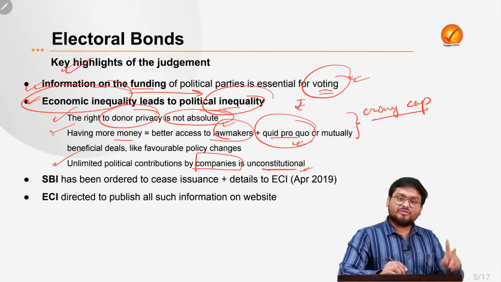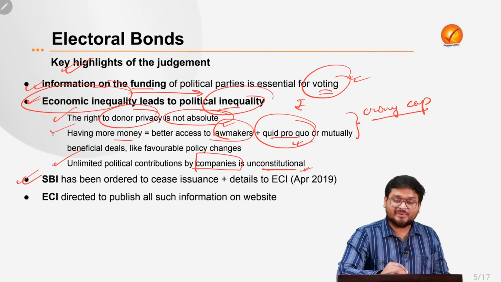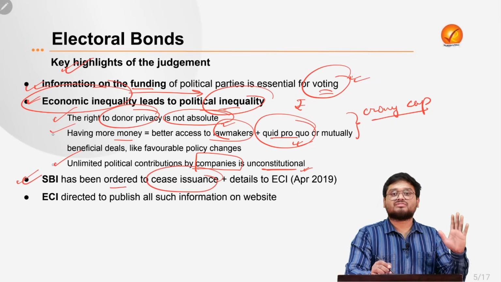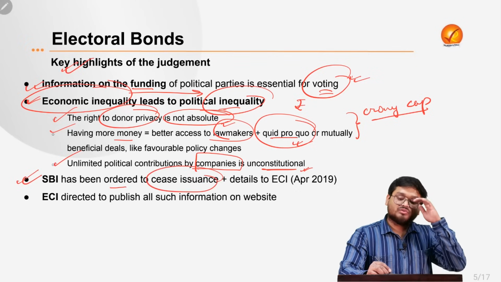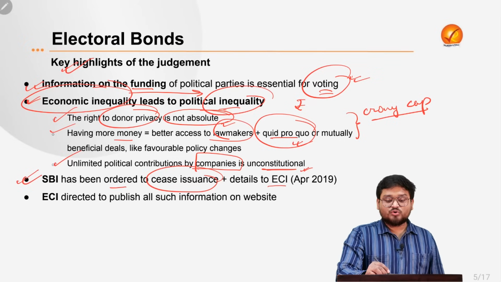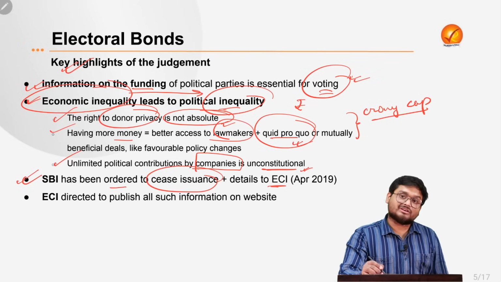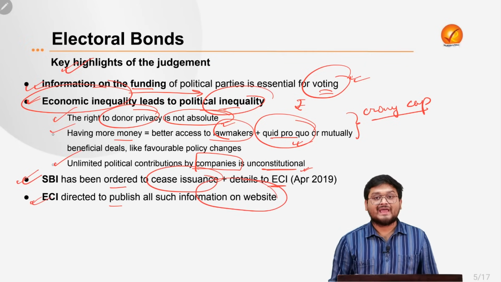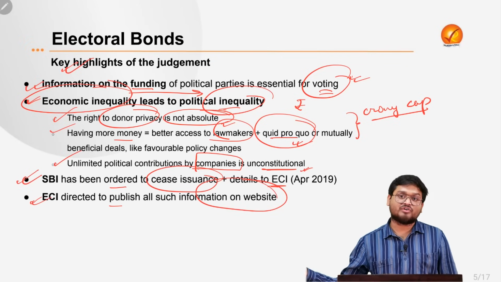And herein two institutions have been brought in, that is the SBI. They have been ordered to cease any new issuance of electoral bonds and also give all the details of the electoral bonds since April 2019 to the Election Commission of India. And the Election Commission of India has been directed to publish all such information on its website as soon as possible, by the beginning of March.